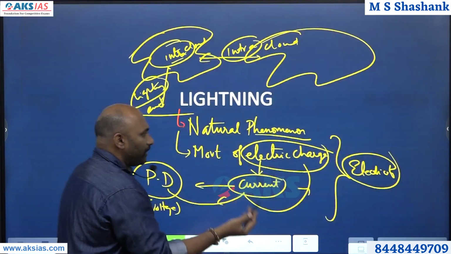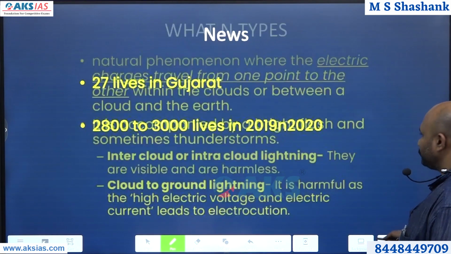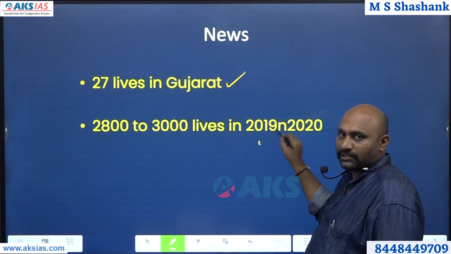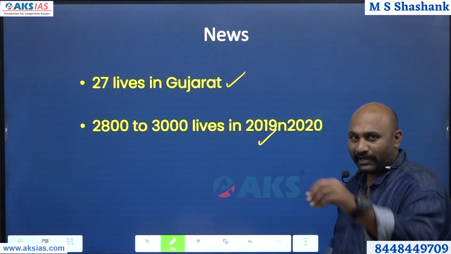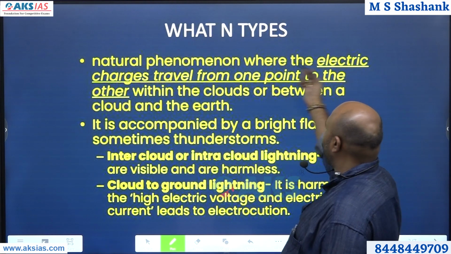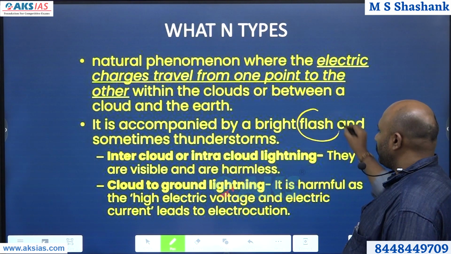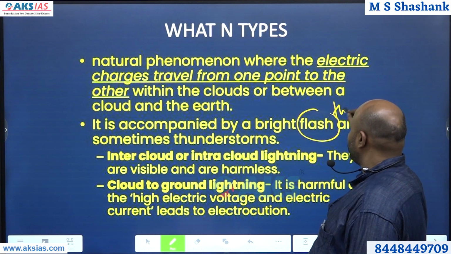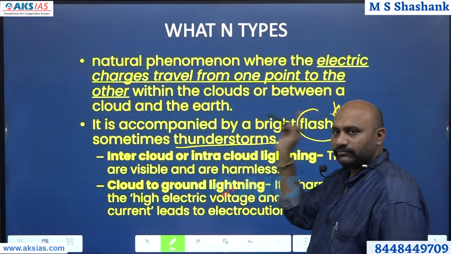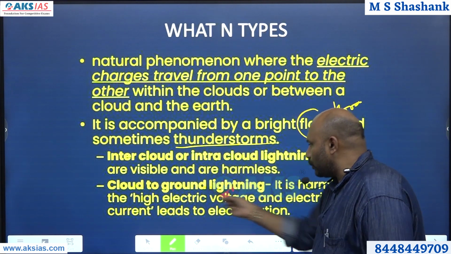So moving on, why am I talking about this? That is very important, because 27 lives in Gujarat were lost, and about 2,810 lives were lost in 2019 and 20. Such a loss of life in this generation due to lightning is very bad. I told you, it is a natural phenomenon where electric charges travel from one point to the other. Sometimes it is accompanied by flash floods and thunderstorms also. Intercloud and intracloud: within the cloud is intra, between the clouds is inter, and cloud to ground lightning.